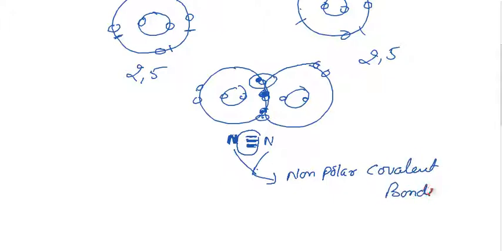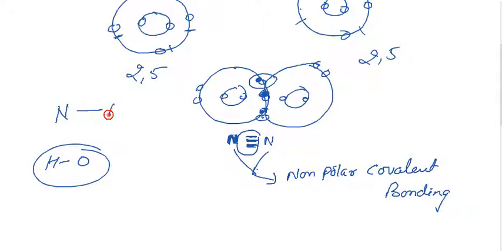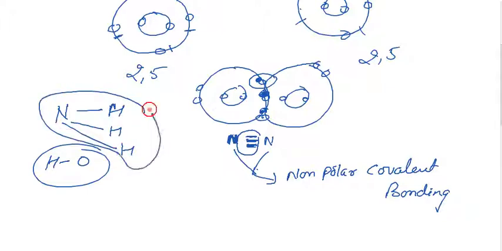Polar means the interaction occurs between two different types, like hydrogen with oxygen, or oxygen, nitrogen and hydrogen. There are a number of compounds that form interactions between two different or the same type of elements. If you have the same, it is considered non-polar. If you have different, it is considered polar.